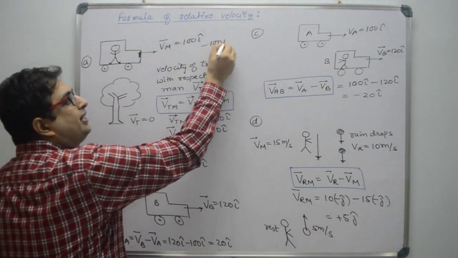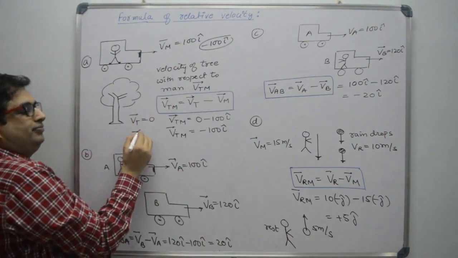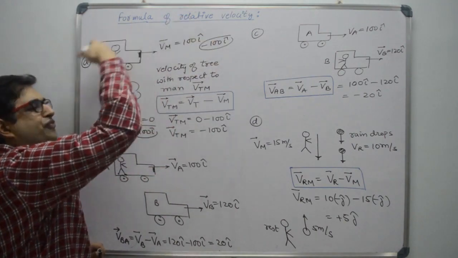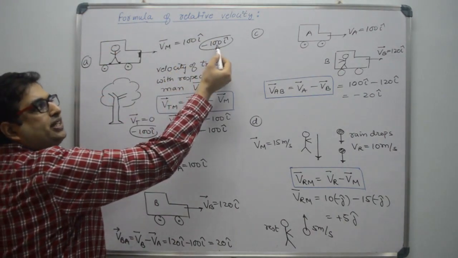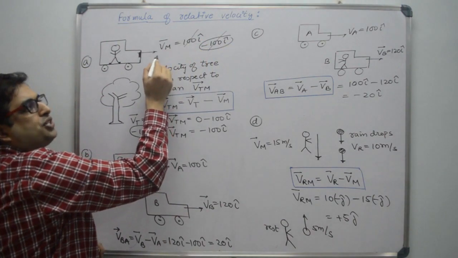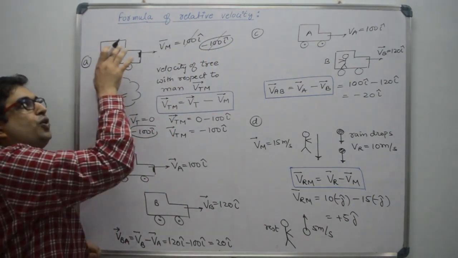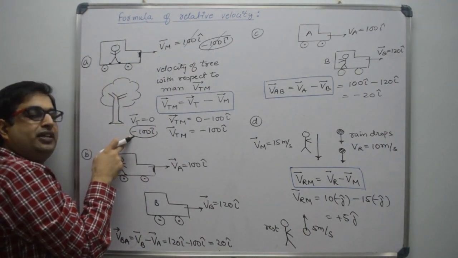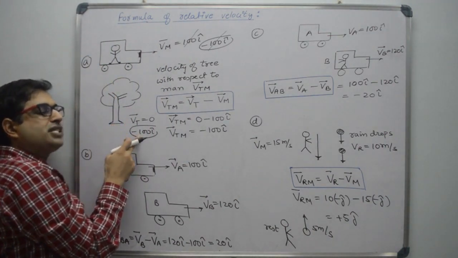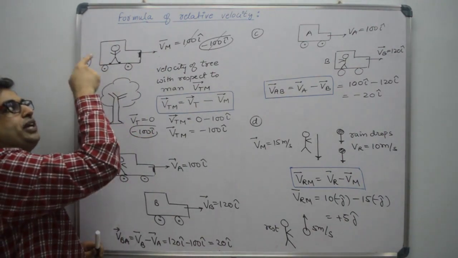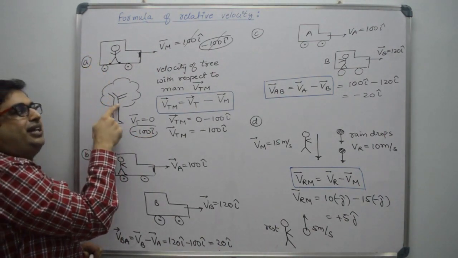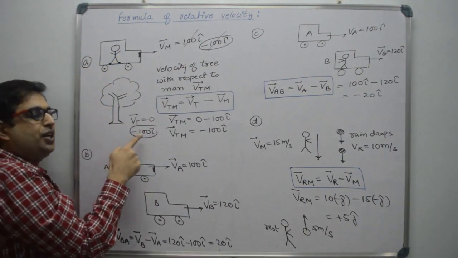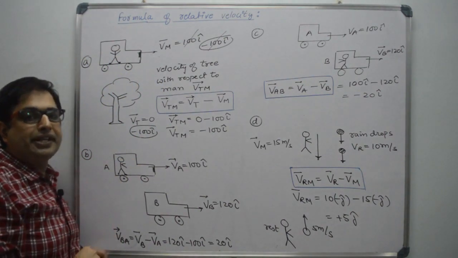Subtract 100 everywhere. You have to subtract the velocity of man everywhere. If you subtract the velocity of man here, then velocity of man will be 0. Now we are keeping this man at rest. Then what will be the velocity of the tree? Velocity of the tree will be -100. So if you keep this man at rest, then tree with respect to this man is moving towards negative x-axis with speed 100 meter per second.